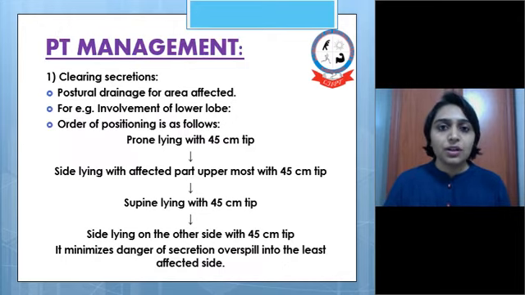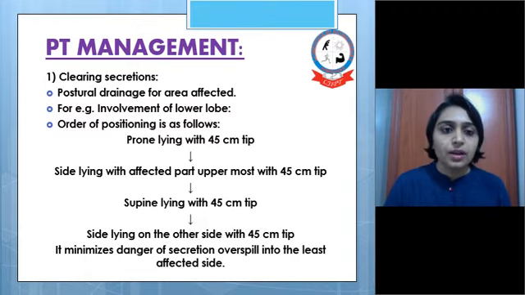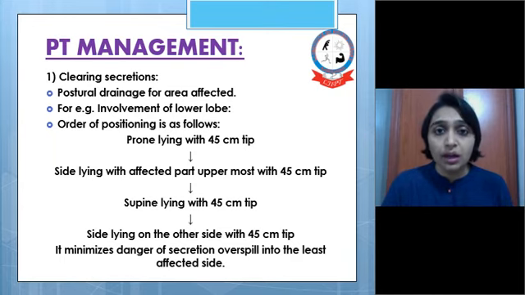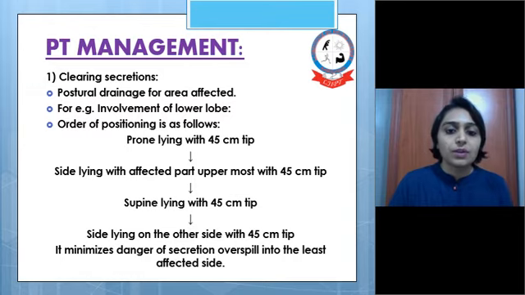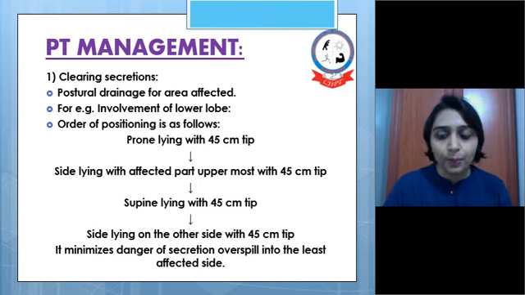First, clearing of the secretion. Postural drainage for the affected area should be given to clear out the secretion from the lung tissues. For example, in the case of involvement of the lower lobe, we have to follow the following sequence of positioning. First, the patient should be in prone lying with 45 cm tip down position, that is, head down position. Then side lying with the affected part uppermost with 45 cm tip down. Next is supine lying with 45 cm tip down, and again side lying on the other side with 45 cm tip down. It minimizes the danger of secretion overspilling into the least affected area.